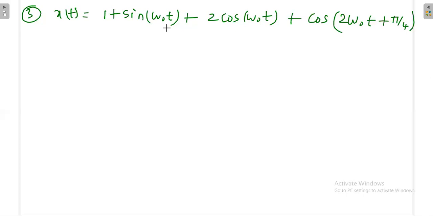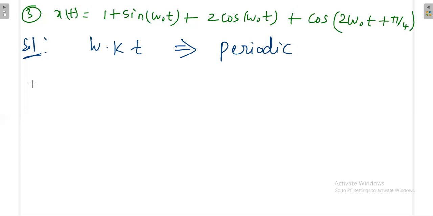Otherwise, if one term has pi and another does not, it may not be periodic, and then we cannot proceed. So we just have to check it out. So this signal is periodic.